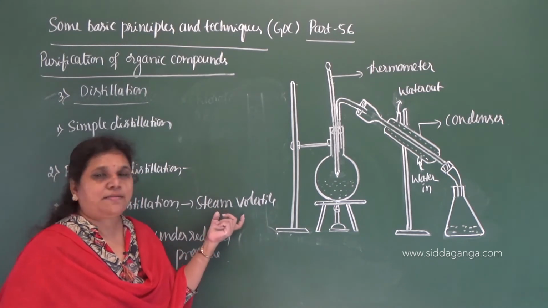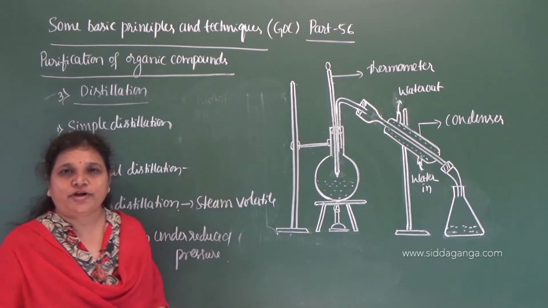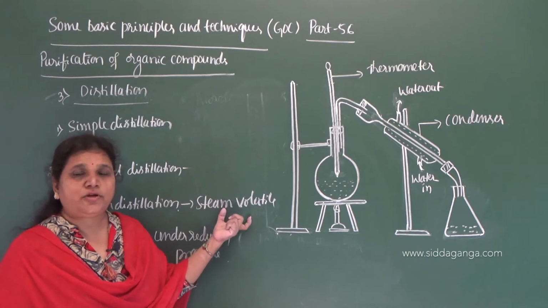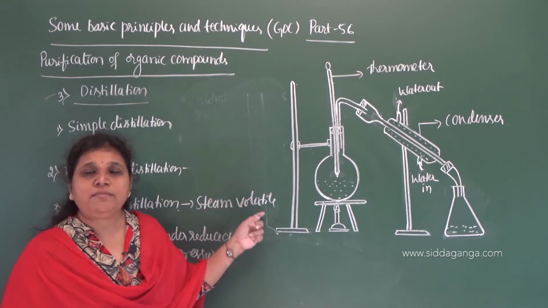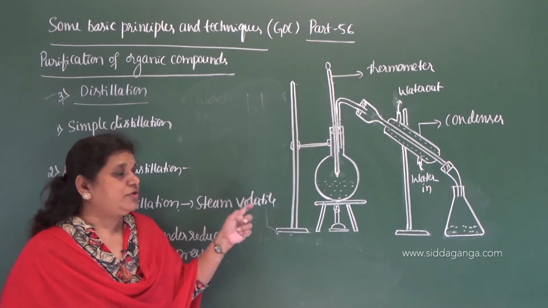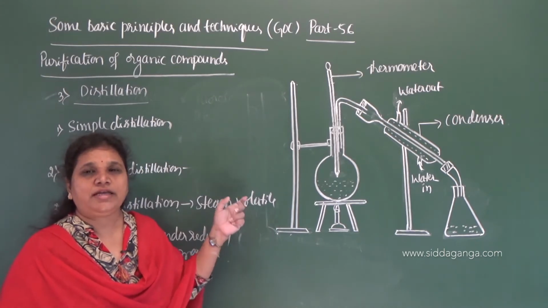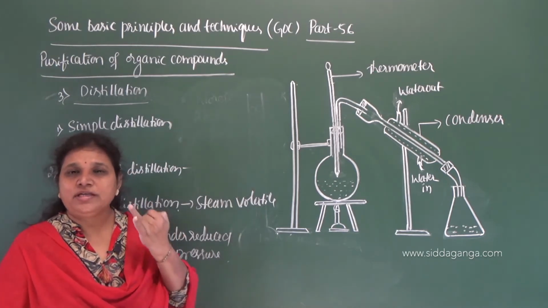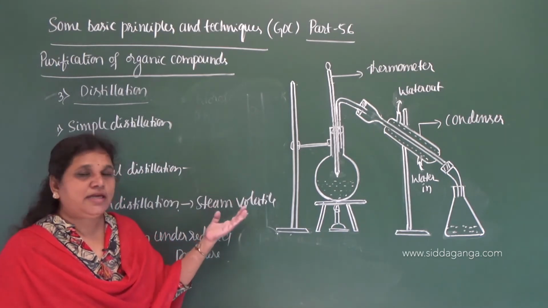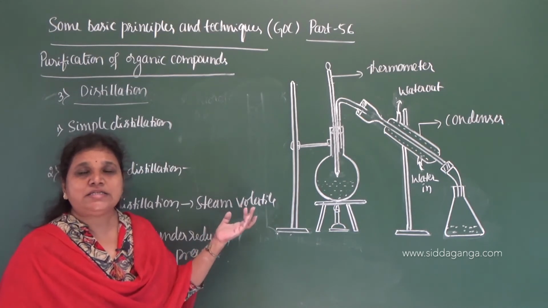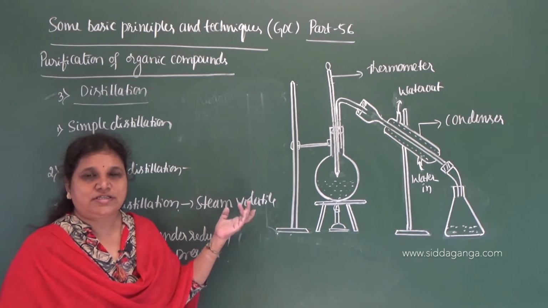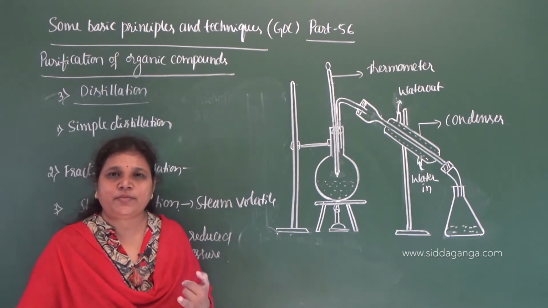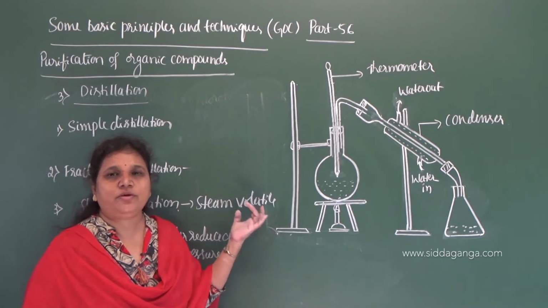This is the method used to purify a steam volatile organic compound, and that compound must be immiscible with water. It should not be soluble in water. If it is steam volatile and insoluble in water, we can easily purify that compound by steam distillation.